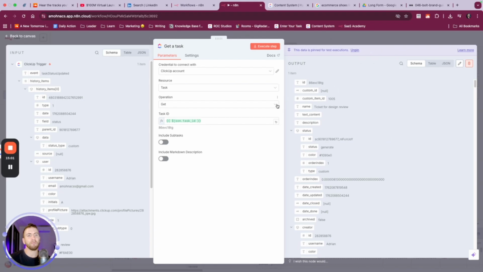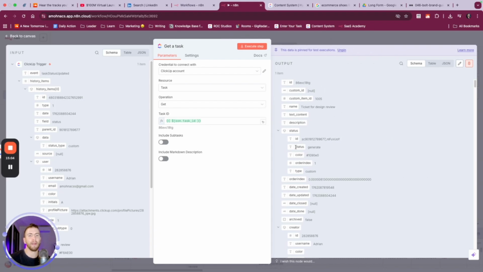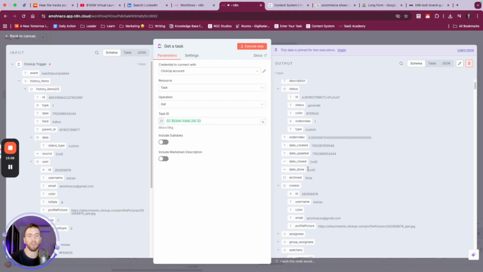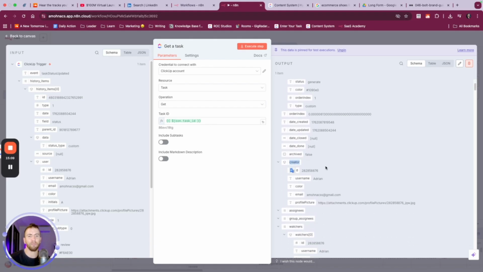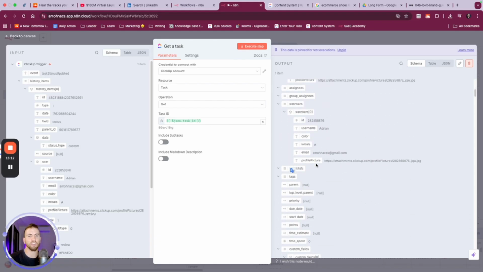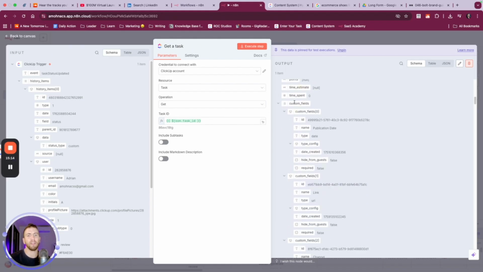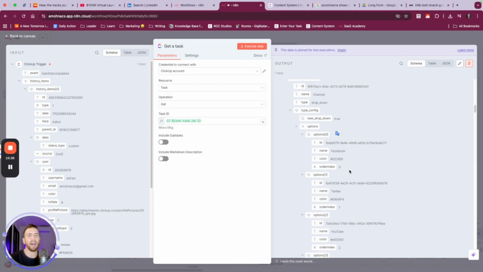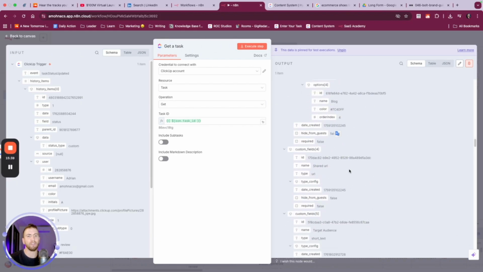But now it's interesting, when we look at this, we have a lot more information. We have the status. This is really valuable to us. We have the creator here. As we go down, we have watchers, checklist, dates. Custom fields is what we need to pay the most attention to. Something that's important is when you look at the custom field, it's not just the whole field that's important. What is important is that it has an ID, the name that we read, and then there is a value that we use. And so we'll have to find this.